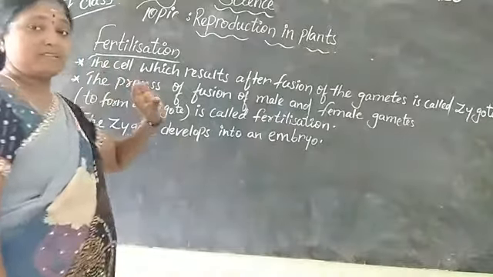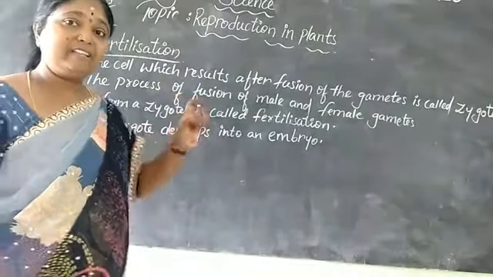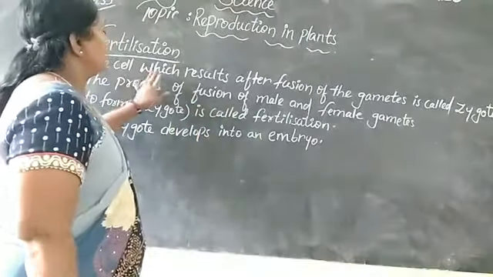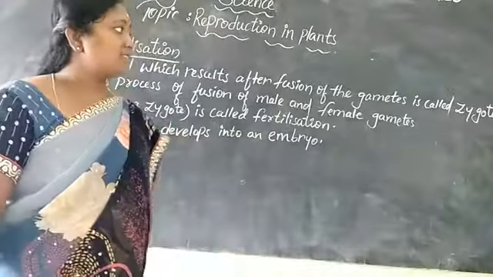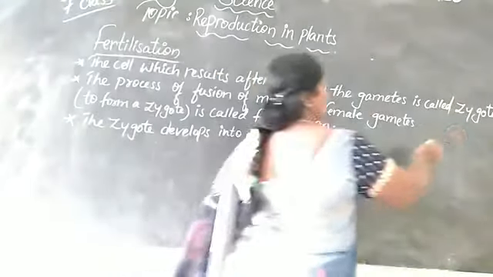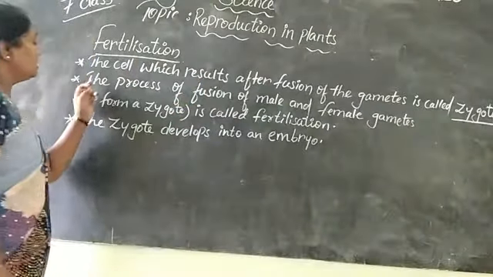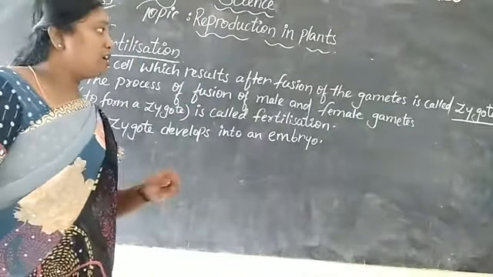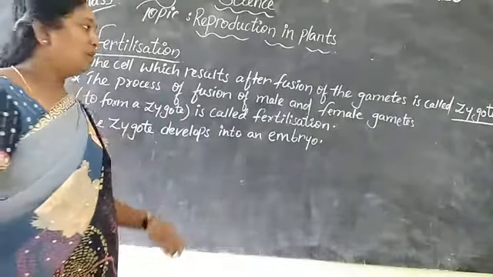Inside the flower which we are having, that is nothing but the cell. The cell which results after the fusion of gametes is called as zygote. What do you mean by the zygote? The cell which results after fusion of the gametes is called as zygote.